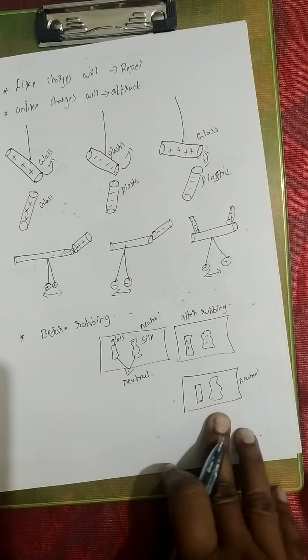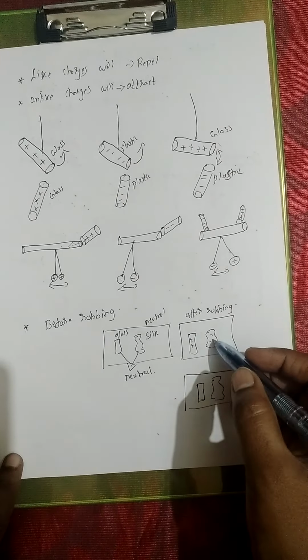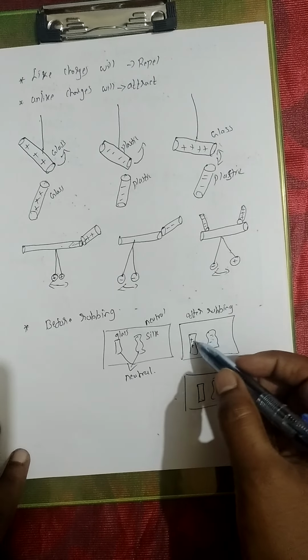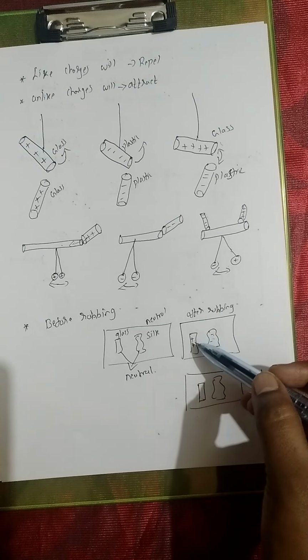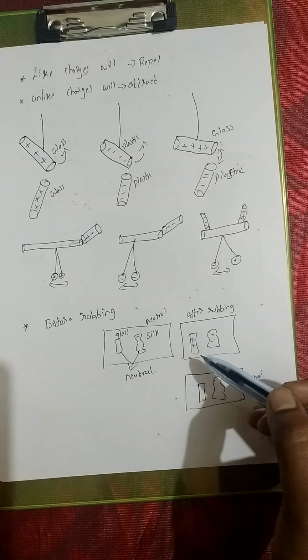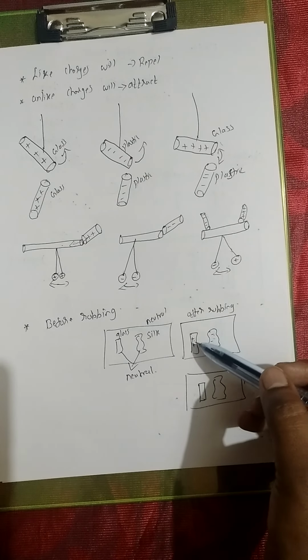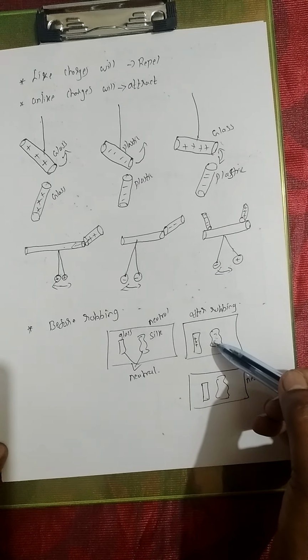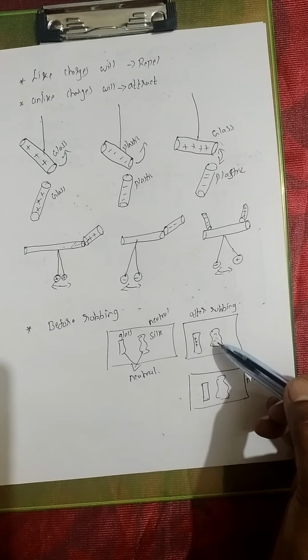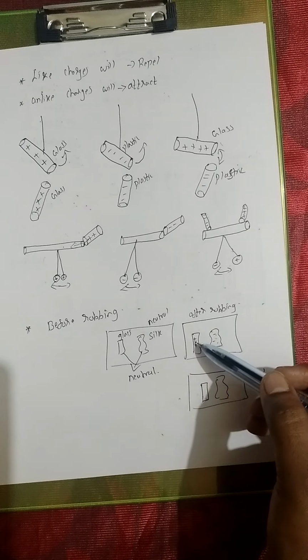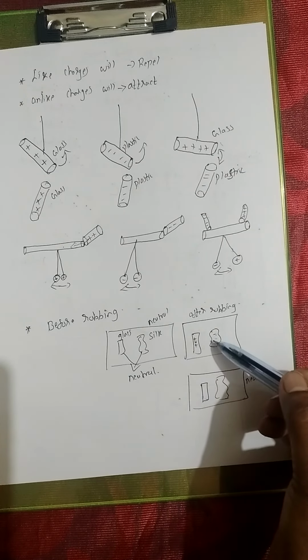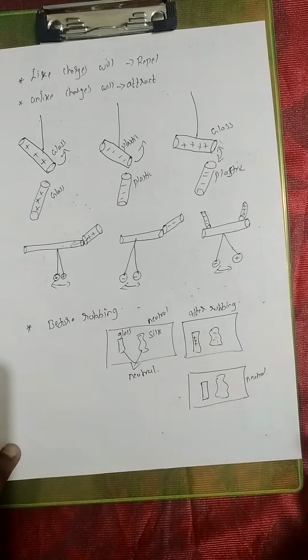Okay, right? So what is happening, children? The negative charge and positive charge are neutralizing each other when you touch them together. Now in this case, see, the glass rod, I told you, it is becoming charged, right? So you have to use the word charged or electrified. The glass rod has become charged or electrified. The silk cloth has become charged or electrified. Usually we don't have the habit of using the word electrified, we will always use the word charged only, right? So the glass rod has become positively charged and the silk cloth has become negatively charged. Okay, right? So these are the few concepts about the charges which we should know.